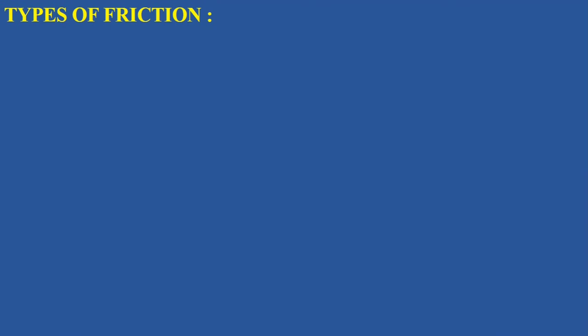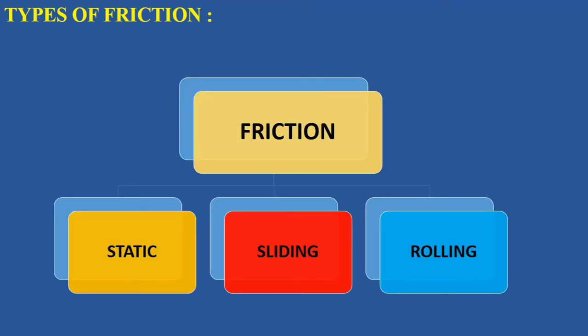Now we discuss the types of friction. As you can see here, there are three types of friction. The first one is static friction, the second one is sliding friction, and the third one is rolling friction.